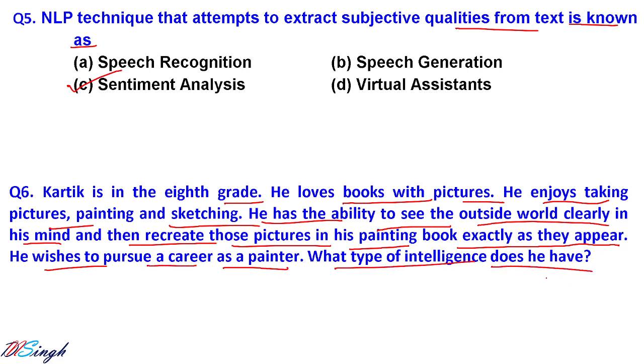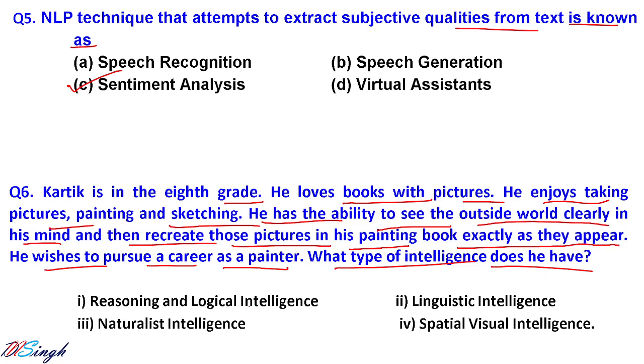What type of intelligence does he have? Reasoning and logical intelligence? No. Linguistic intelligence? No. Naturalistic intelligence or spatial visual intelligence? Here we might say naturalistic intelligence, because he is going to be a painter, and whatever he sees outside, he is able to create the same thing in the painting.